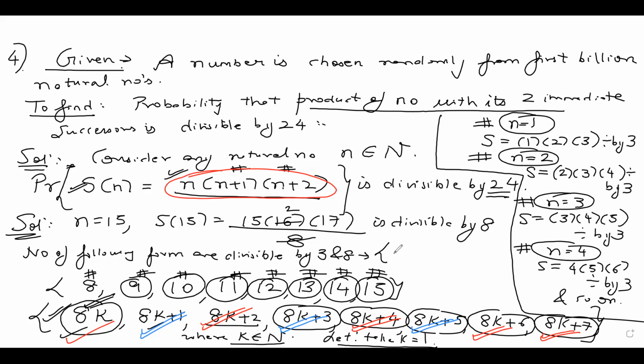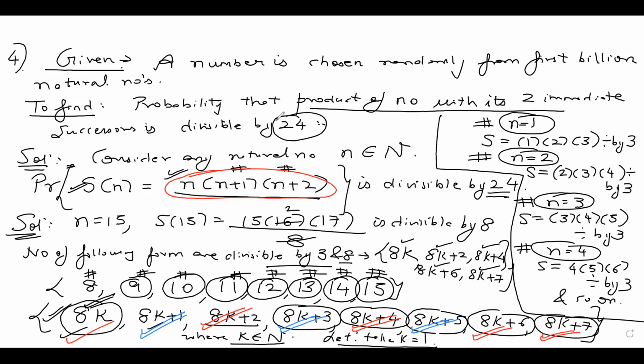And these numbers are the red ticks: 8k, 8k plus 2, 8k plus 4, 8k plus 6, and 8k plus 7. These are anyways divisible by 3. They are divisible by 8 also. And since they are divisible by both 3 and 8, they are divisible by 24.